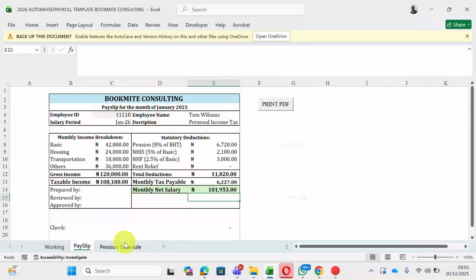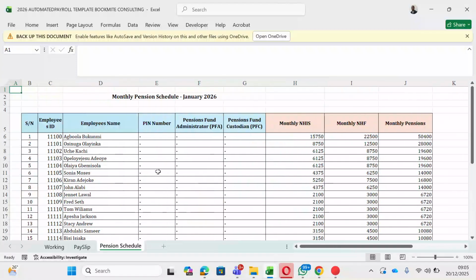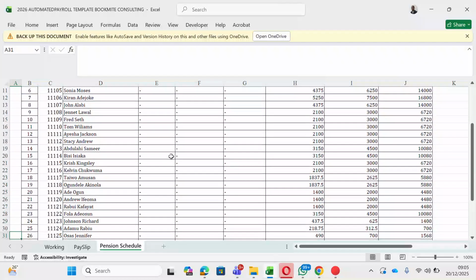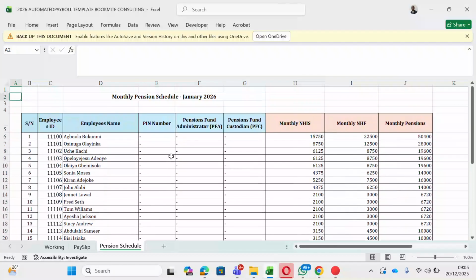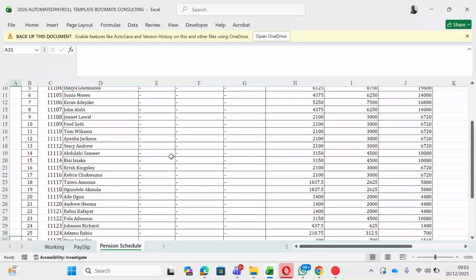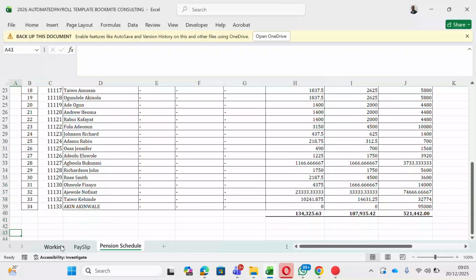So also we have a pension schedule. For filing of pension, you have the employee ID, the employee name, the PIN, the pension administrator. This will be linked to the worksheet so that at the beginning of every month you will know the amount the person should be paying as pension. So that's how those things work.